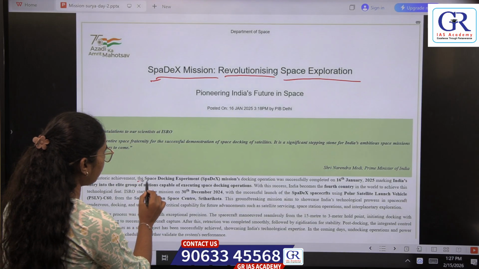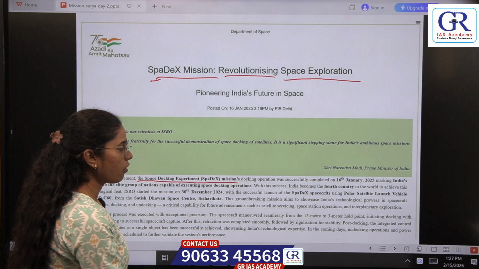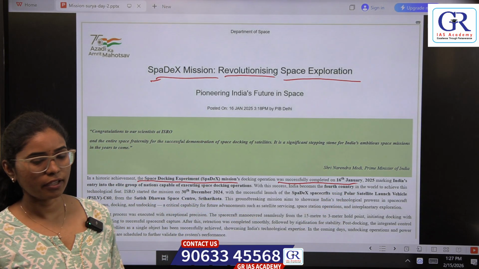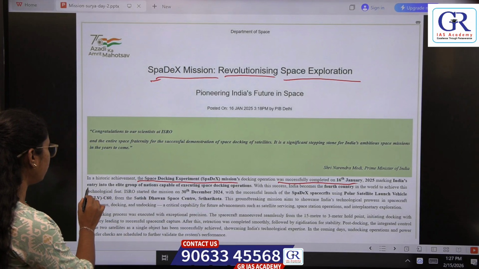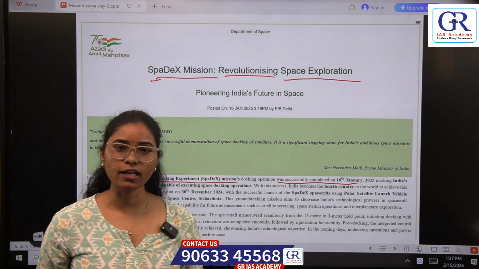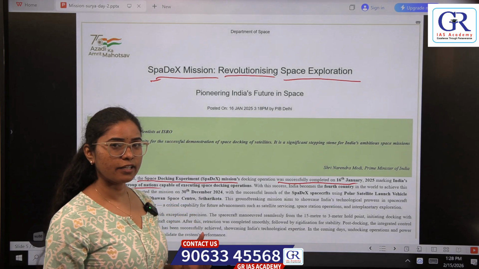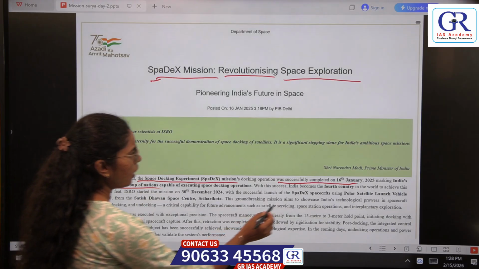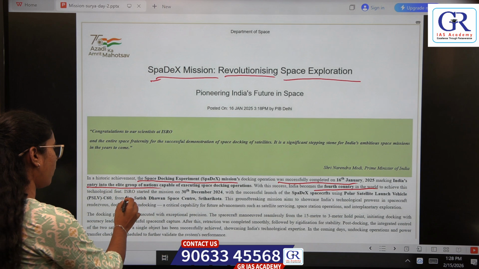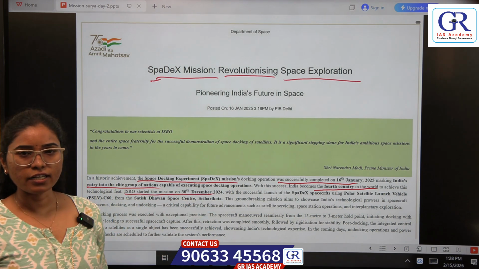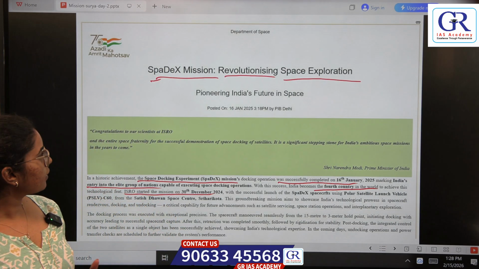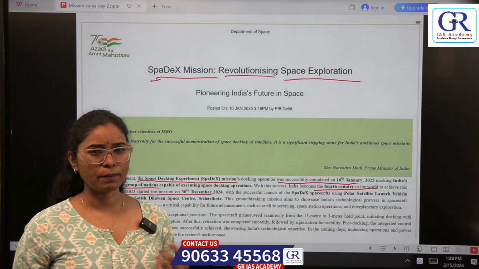So SPADEX is the Space Docking Experiment mission, which was successfully completed on 16th January 2025, marking India's entry into the group of nations which have already achieved space docking. So it has become the 4th country in the world to achieve this. ISRO started this mission on 30th December 2024. Let us see in detail what is SPADEX mission.